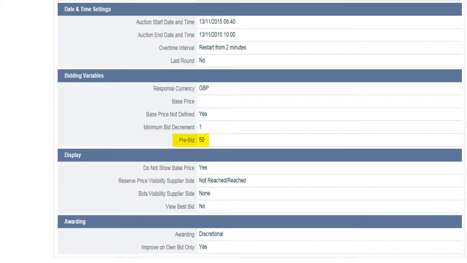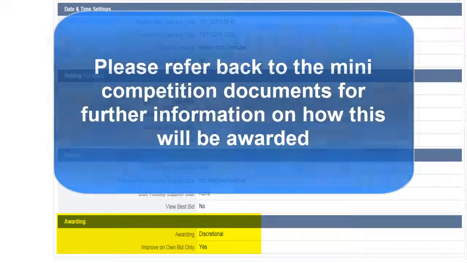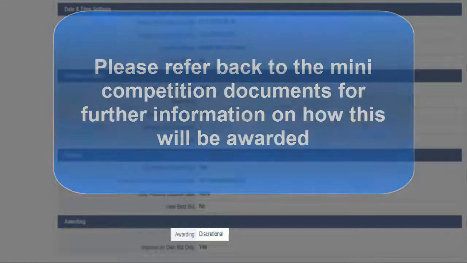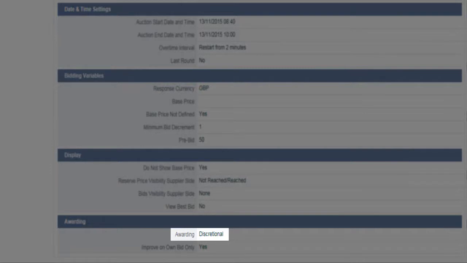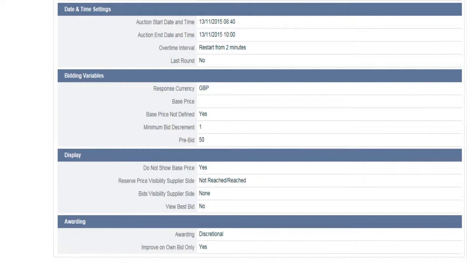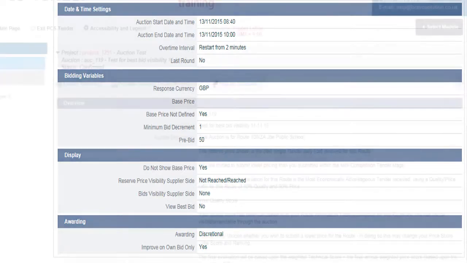Pre-bid. This is the price that you submitted for this route during the mini competition. The awarding section lets you know how the route will be awarded. In these cases, the awarding of a route is at the discretion of the Highland Council. This means that the individual or the supplier ranked first at the end of the auction will not automatically be awarded the route. At the end of the auction, we will assess the bids we have received combined with your quality score, and we will contact you once a decision has been made.